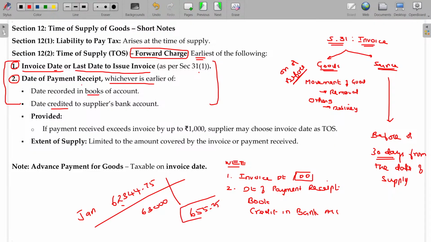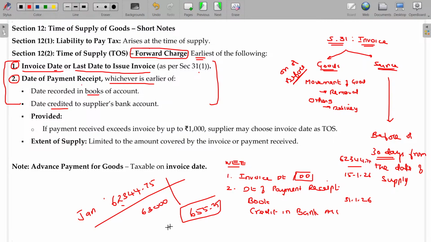655.25 rupees I get extra. For this, supply happens in the next period only. Right? This one is okay. Supply happens on 15th January 26. Payment being 31st January 26. For how much? For